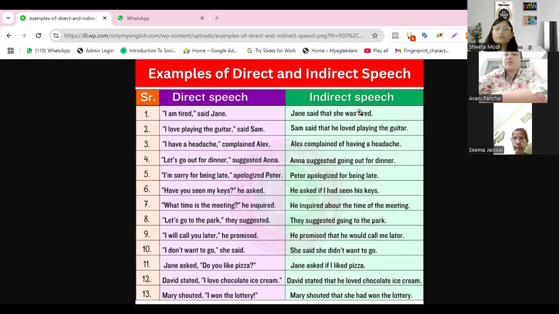Okay. So for simple sentences, like "I am tired," said Jane. So Jane said that she was tired. So simple present changing to simple past, first person changing to the third person. "I love playing the guitar," said Sam. Sam said that, first person "I" changing to the third person, he loved playing the guitar.